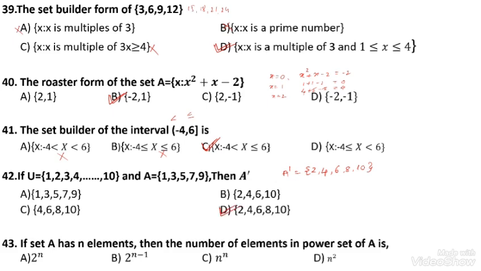If set A has n elements, then the number of elements in the power set is 2 to the power n. The option number A is correct. Up to this much, I will cover all the multiple choice questions for the set chapter.